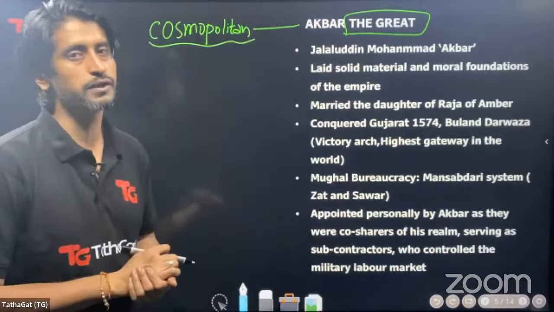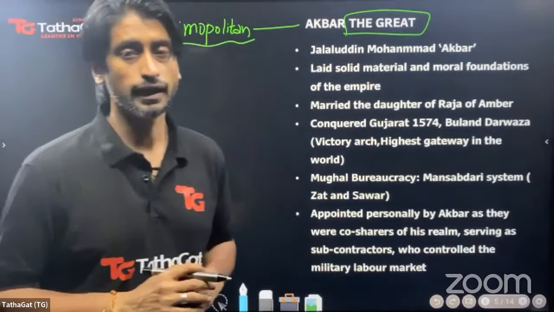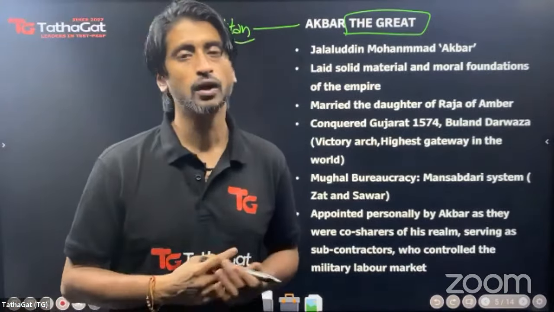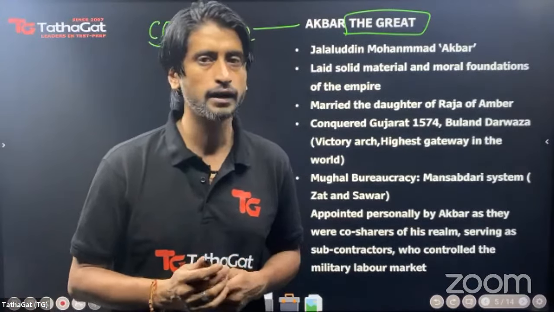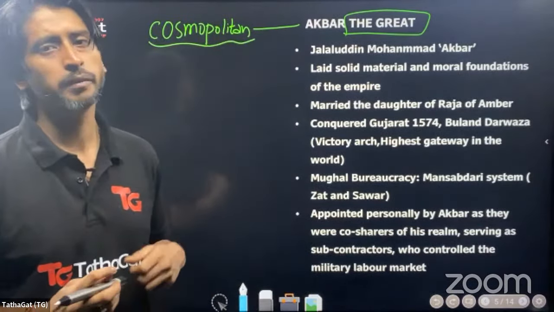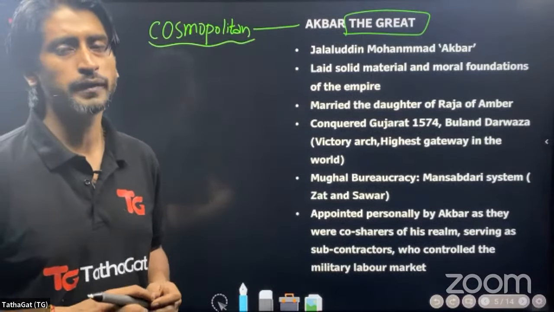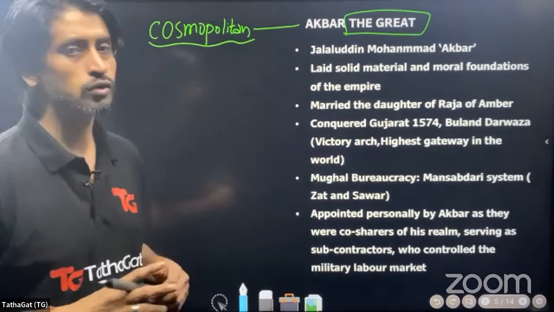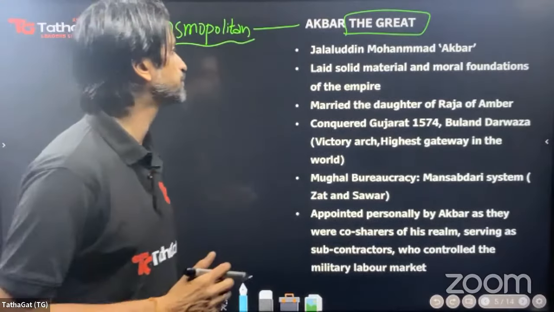Everybody was part of Akbar's empire, and it is not just that they were part of his empire. All the religions had respectability. Akbar abolished the very hated jizya tax, which was a tax that people belonging to communities other than Islam had to pay en route to their pilgrimage.